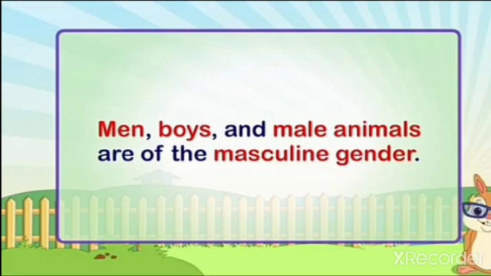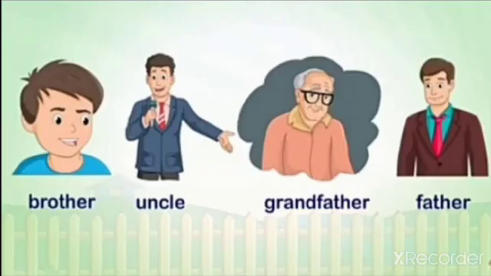First we'll see masculine gender. Men, boys and male animals are of the masculine gender. We can see examples for masculine gender: brother, uncle, grandfather, father.